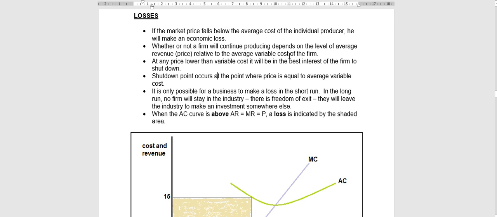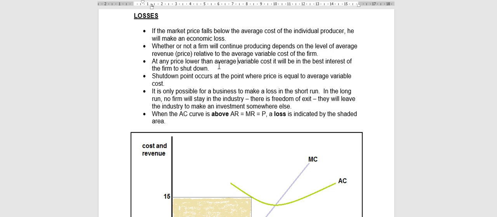We said if your average revenue, your price, is lower than the average variable cost, the firm will shut down. If the price is still higher than the average variable cost, although the firm is making a loss, they will not shut down. But any price lower than the average variable cost, the firm is going to shut down.